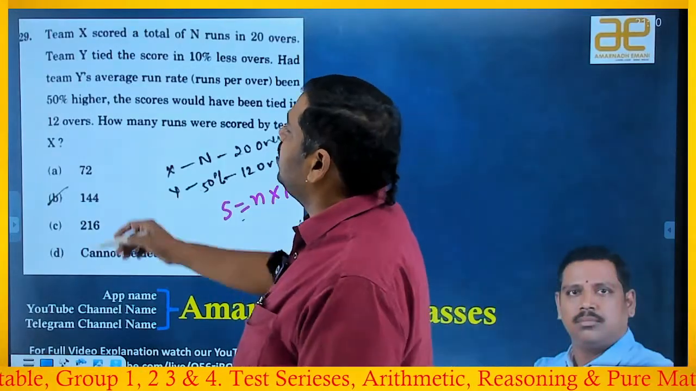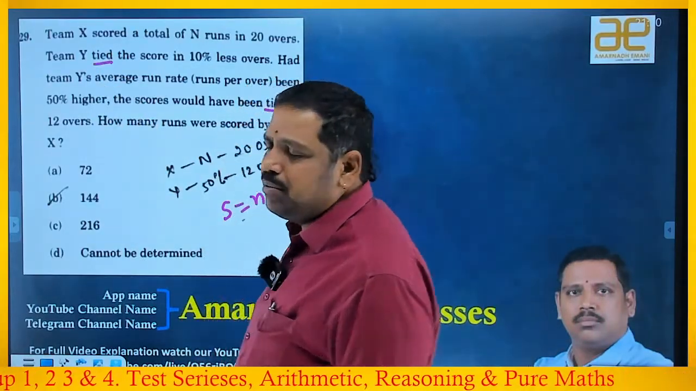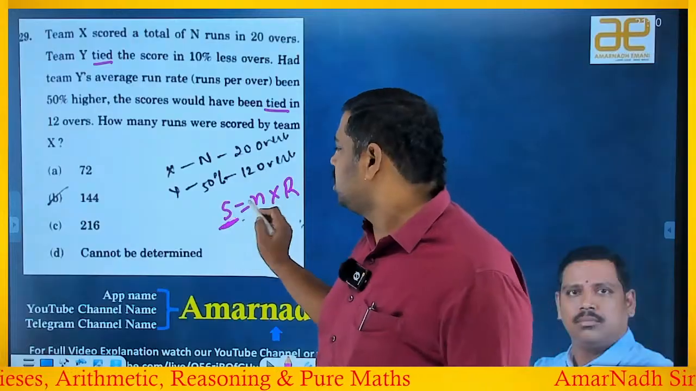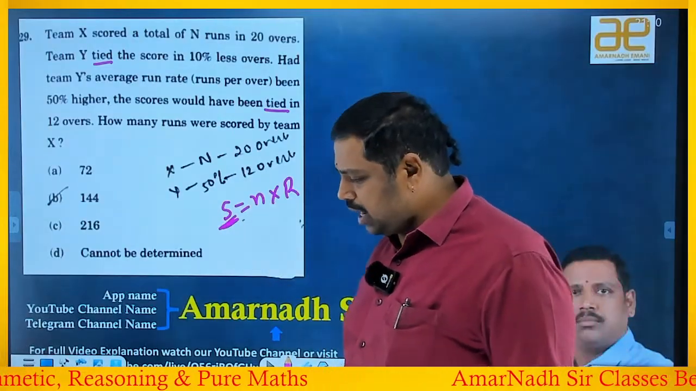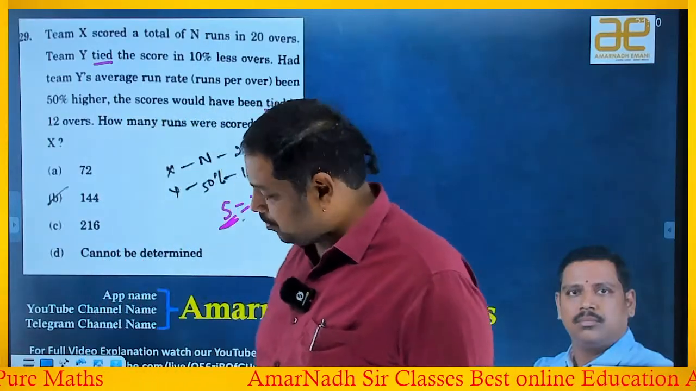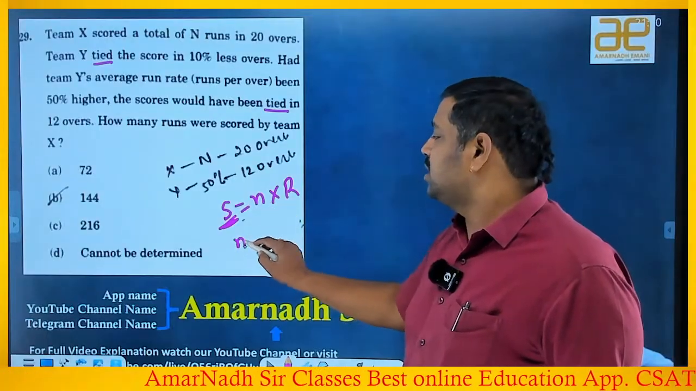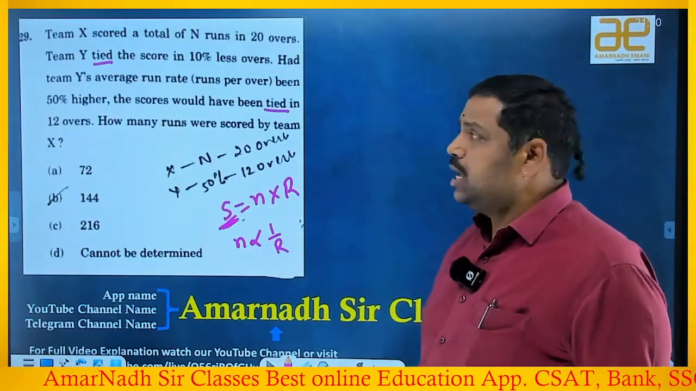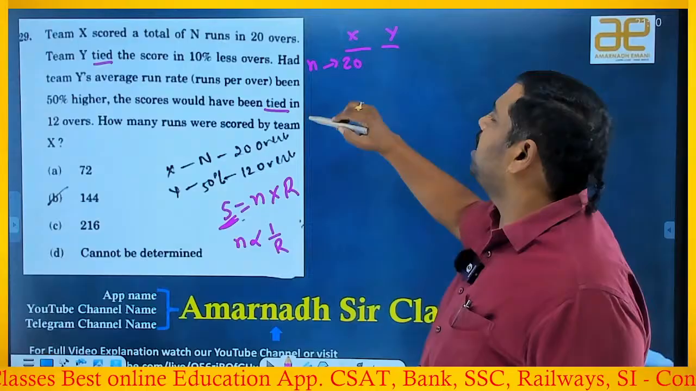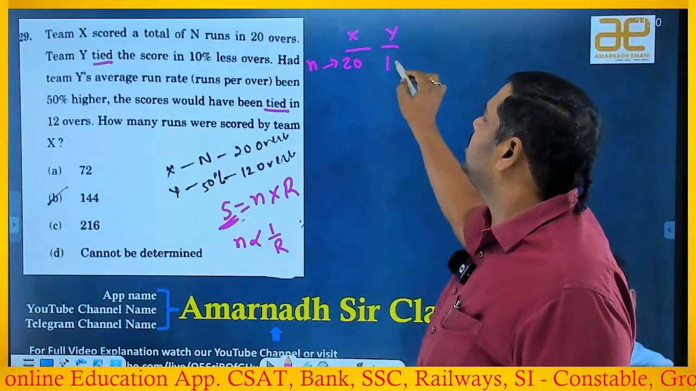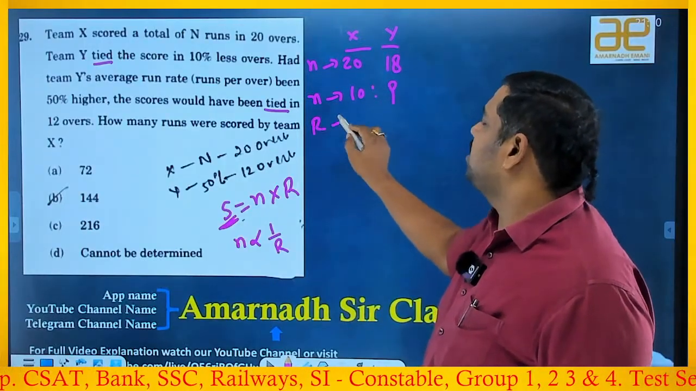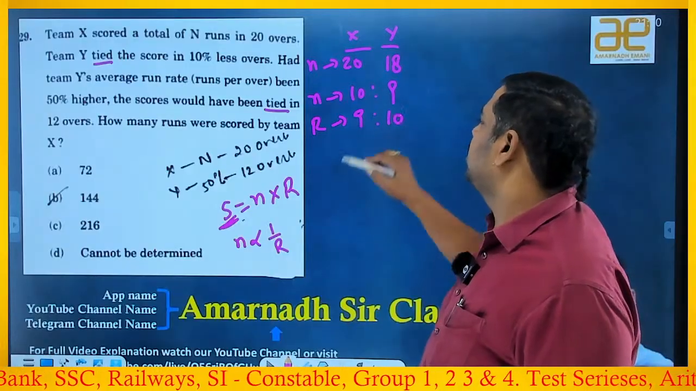It is always saying that it is tied. Tied means both the teams have scored the same runs, right? So the score is constant. When the score is constant, like we say speed and time are inversely proportional, here also we can say that those two are inversely proportional: number of overs and run rate. If you observe the number of overs, X played 20 overs, Y played 10% less, which means 18. So the overs ratio is 10:9. That means the run rate is reversed, right? Reversed means 9:10 is the run rate.